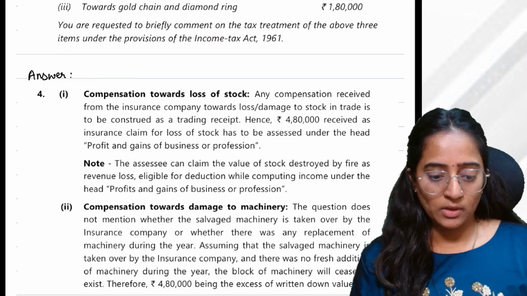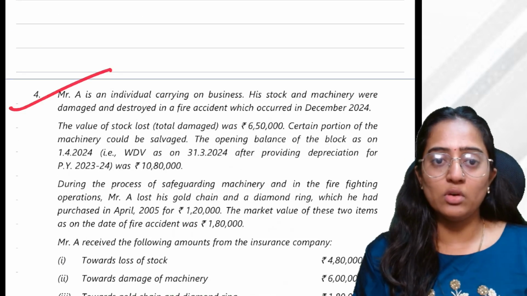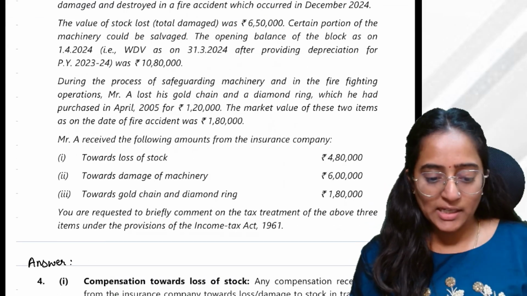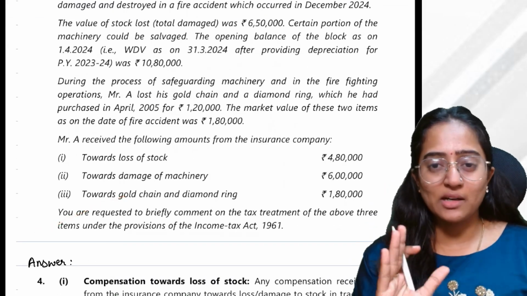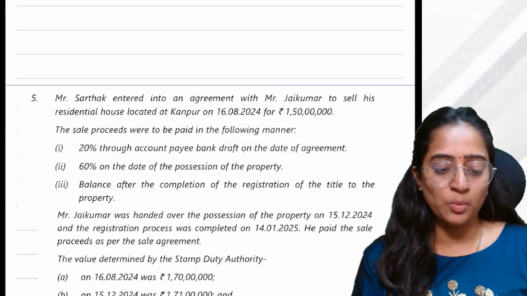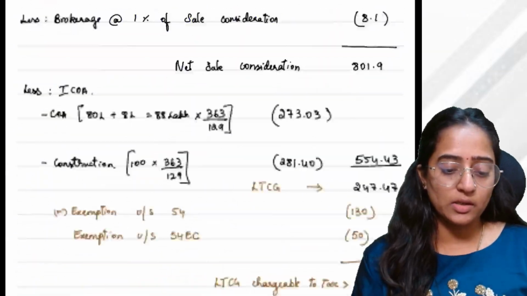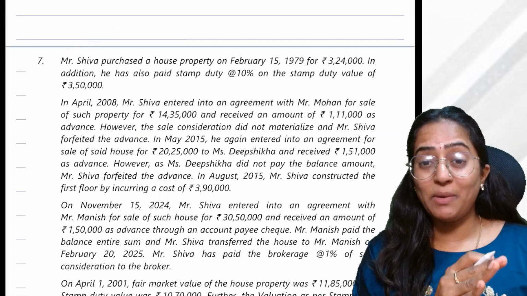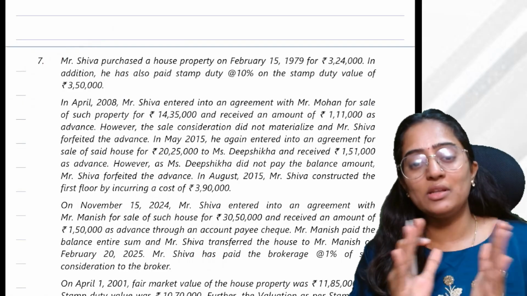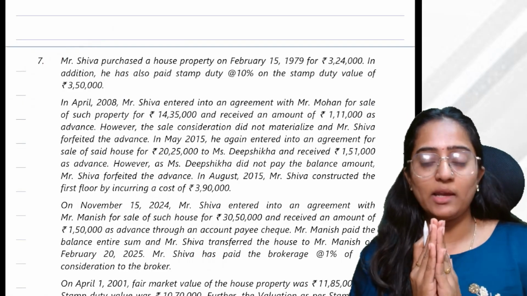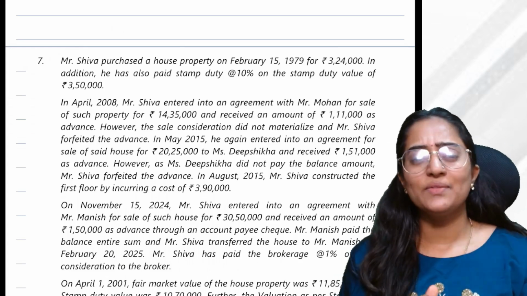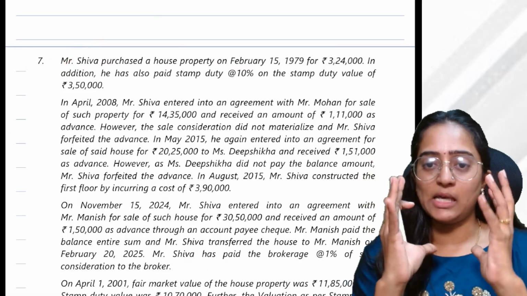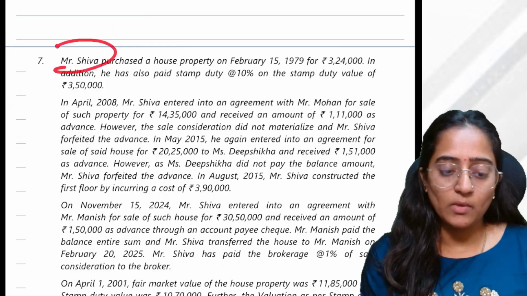Okay. See, this question number 4, that is Mr. A is an individual carrying on his business. This is a theory-oriented question, people. Please read this question by yourself. So we will move forward to some important topics. First, we will do question number 7 because this combines all the important provisions required. And later on we can do question numbers 5 and 6 easily, because this is the full masala question.